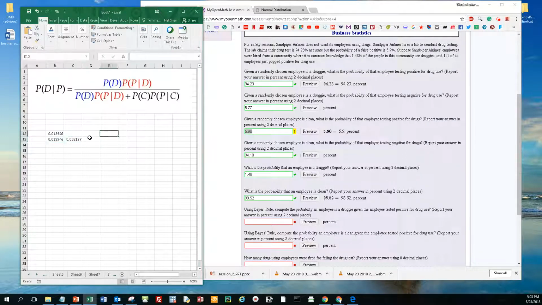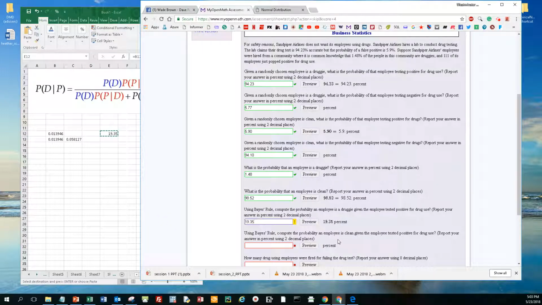So now what I have to do is take this and divide it by the sum. Actually, I'll do this. Sum of this. And I get, let's see, I need to turn that to percent. And I get 19.35. So let's just think about that.